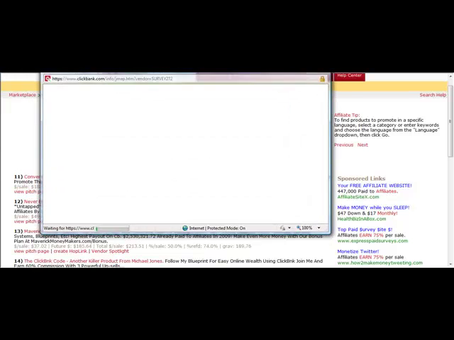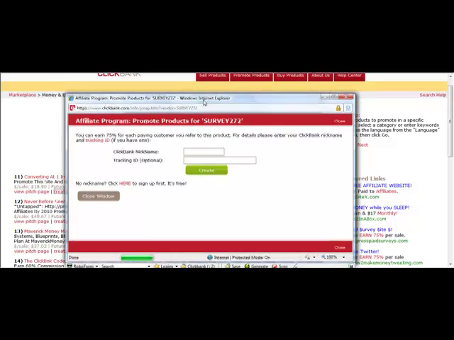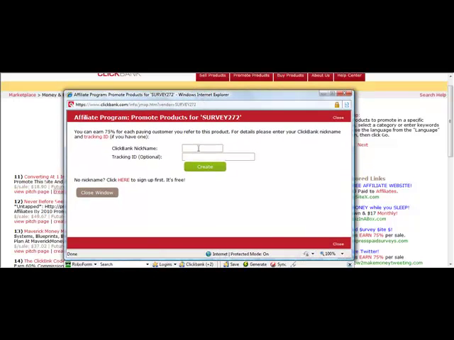So I've selected create hop link. And what you see here, it's going to ask for your ClickBank name and then a tracking ID. Tracking ID I'll leave blank just for simplicity's sake, but we're just going to plug in our ClickBank name right here. So I'm just going to copy and paste in my name. Your name could be whatever you want it to be. I just chose random numbers and characters for example, but you can have yours be whatever you want it to be. Then I'm going to select create.